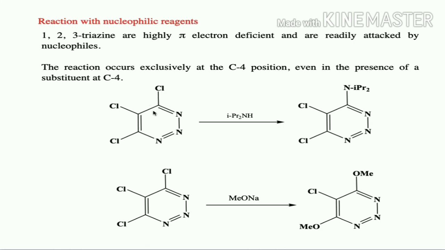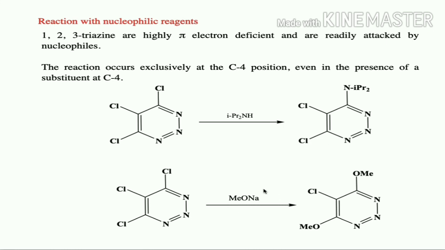Preferably it is going to prefer the C4 position. Even though there is a substituent, it will undergo nucleophilic substitution reaction with the nucleophile. Here a weak nucleophile is added, that is isopropylamine. It is going to replace this chloro group. It will undergo nucleophilic substitution at the C4 position to give the corresponding substituted product.